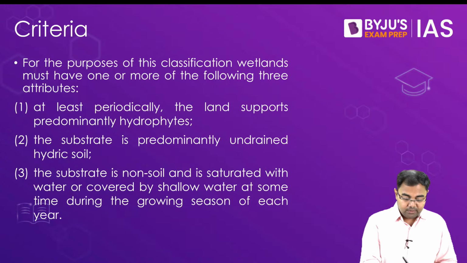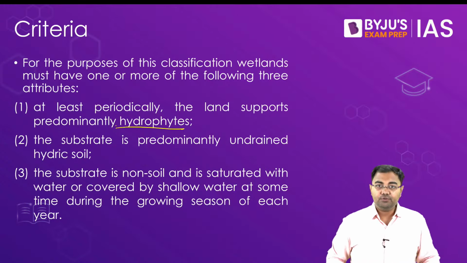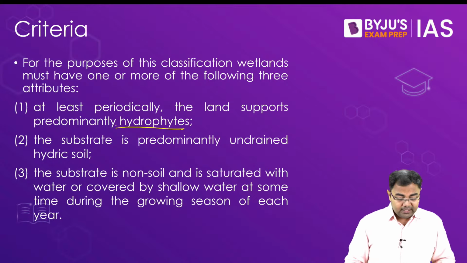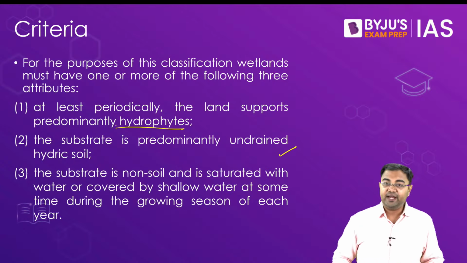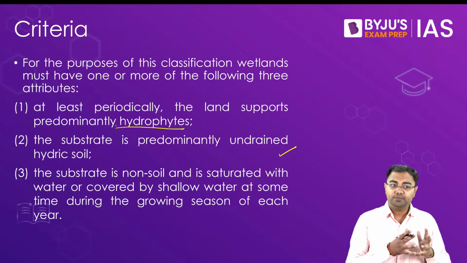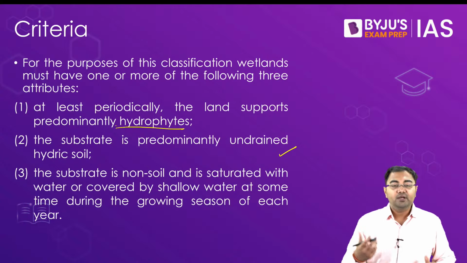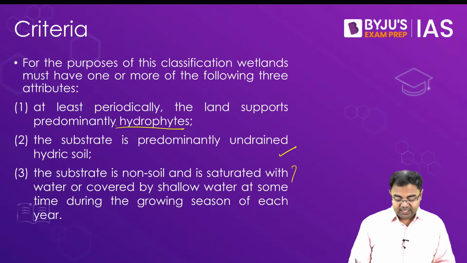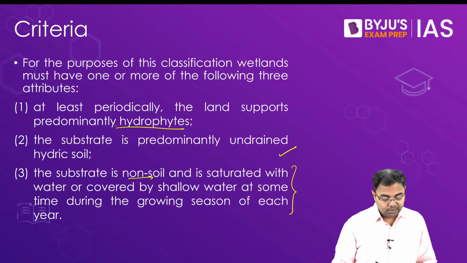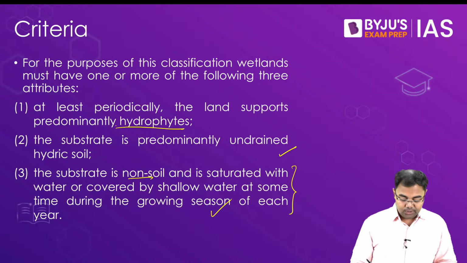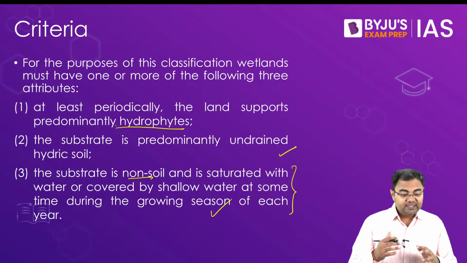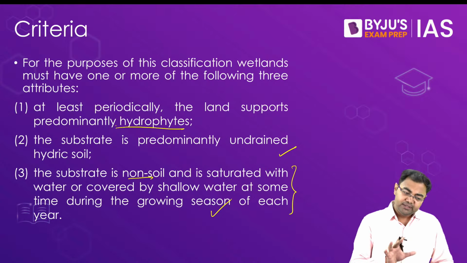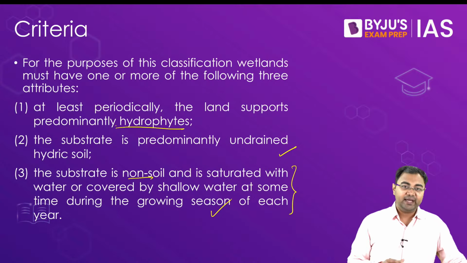So they predominantly support hydrophytes, meaning plants that can grow in these areas where you have a lot of water. Then the substrate is predominantly undrained hydric soil, and undrained meaning that these are areas from where sediments cannot simply be taken away very easily, which is the problem with many of the floodplains. And then the substrate is non-soil and is saturated with water or covered by shallow water at some time during the growing season of each year. So if any one of these criteria is fulfilled, then in that case we can say that it can be called wetlands.